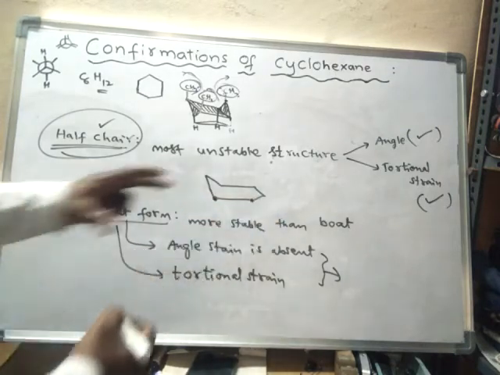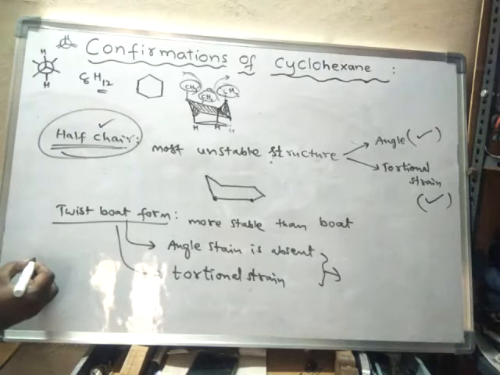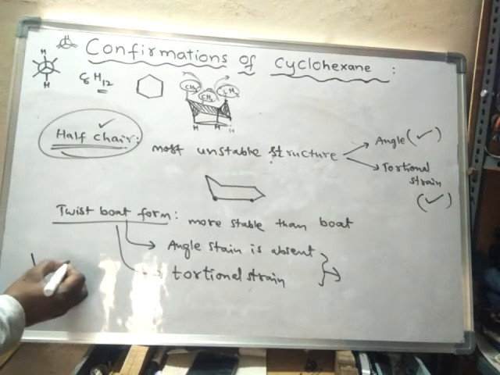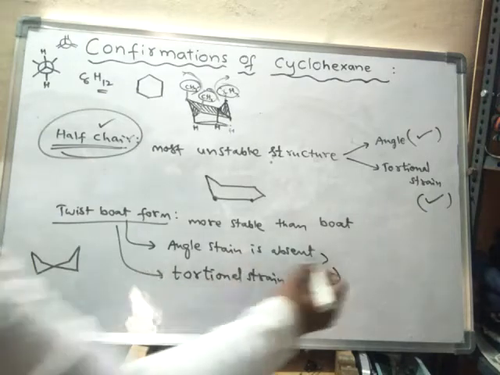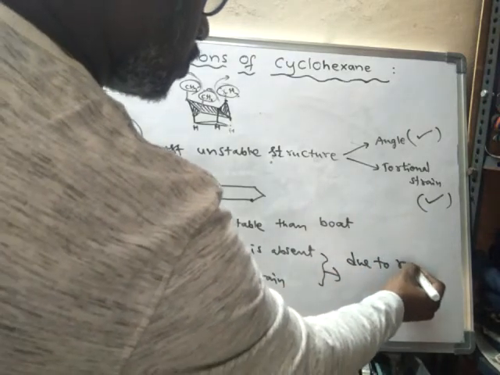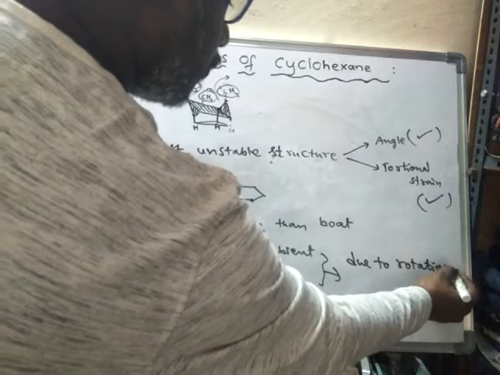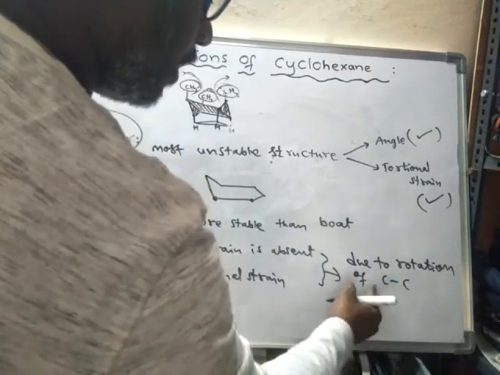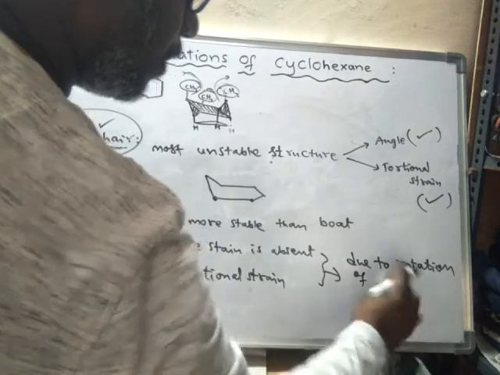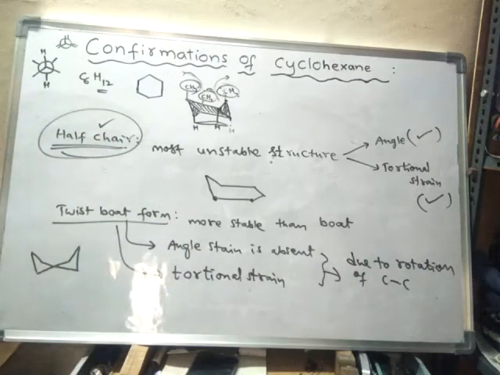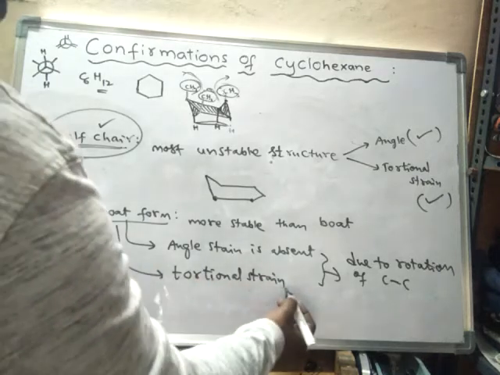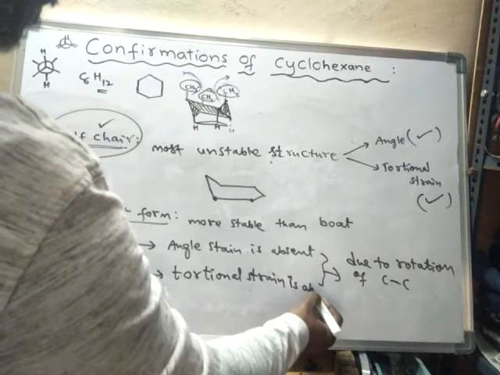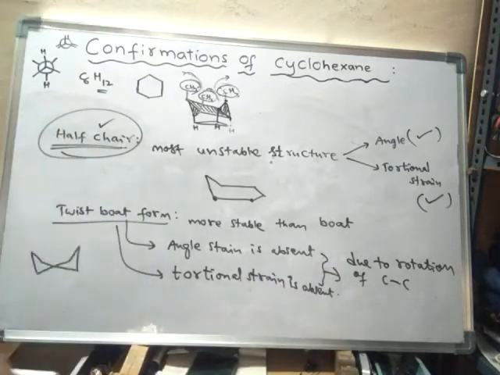The single bond between two carbons will rotate. Due to rotation of the carbon single bond, angle strain is absent and torsional strain is also absent.